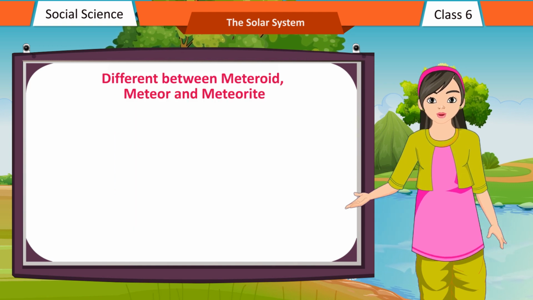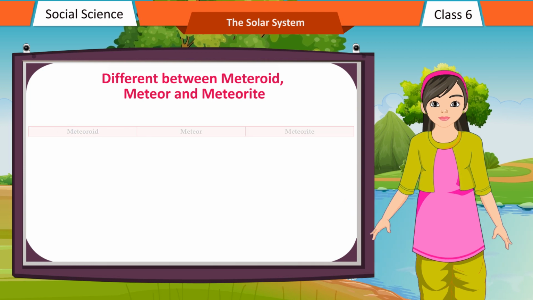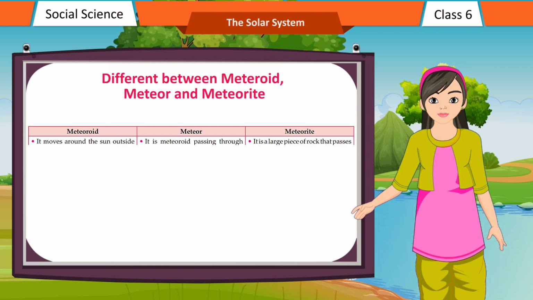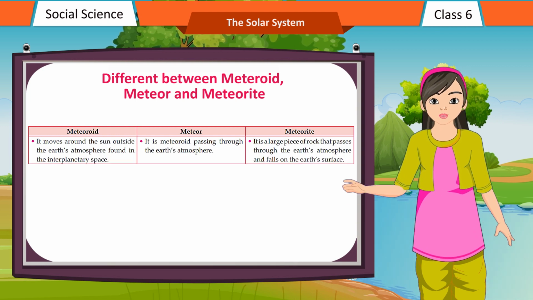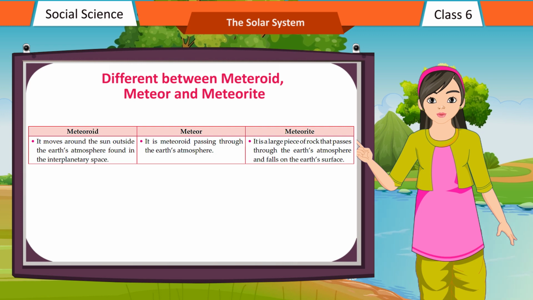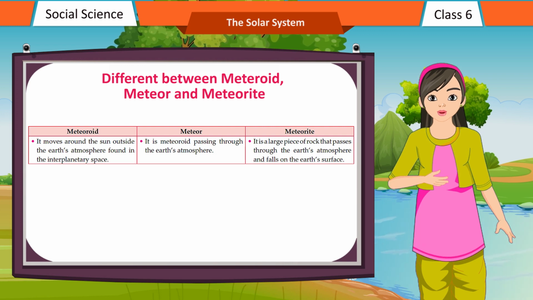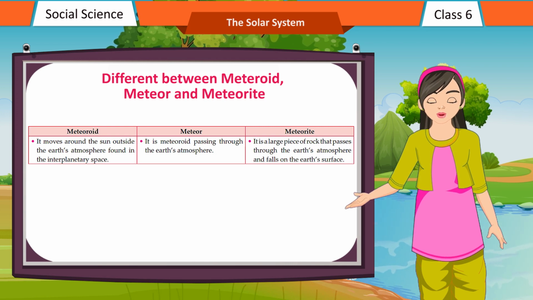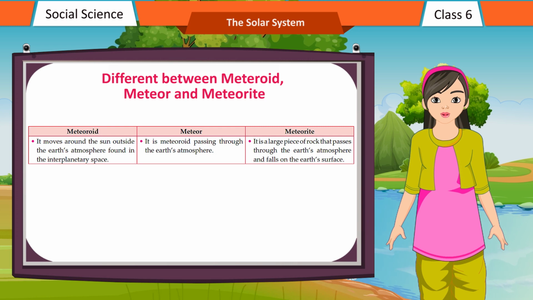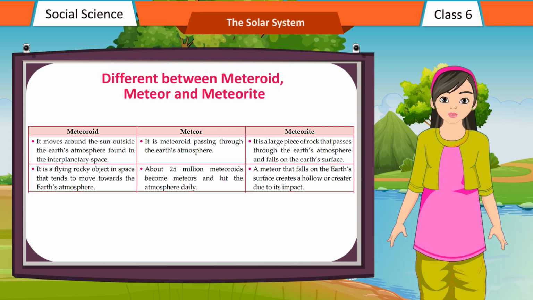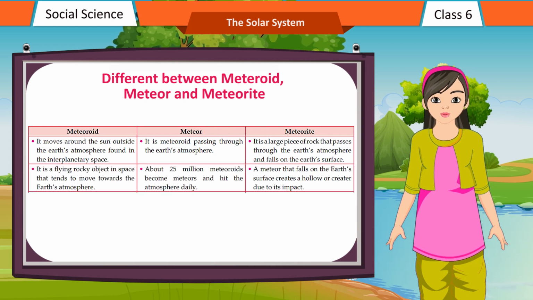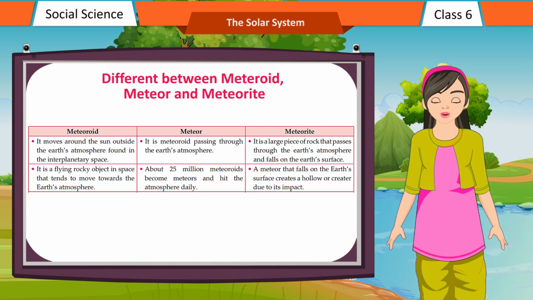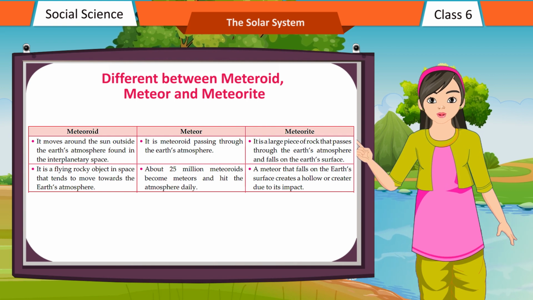Difference between meteoroid, meteor and meteorite. Meteoroid: it moves around the Sun outside the Earth's atmosphere, found in interplanetary space. Meteor: it is a meteoroid passing through the Earth's atmosphere. Meteorite: it is a large piece of rock that passes through the Earth's atmosphere and falls on the Earth's surface. A meteoroid is a flying rocky object in space that tends to move towards the Earth's atmosphere. About 25 million meteoroids become meteors and hit the atmosphere daily.